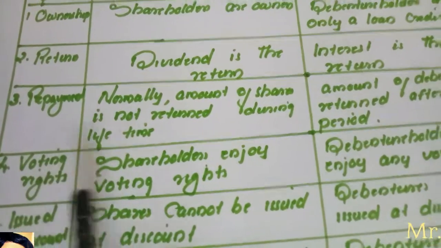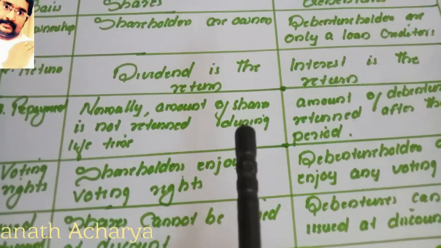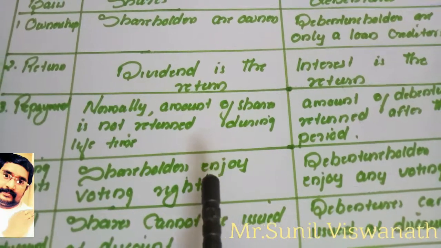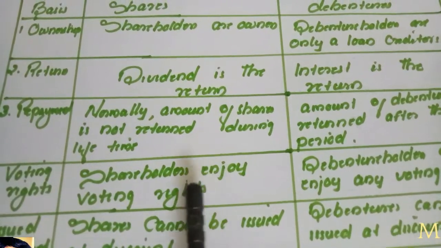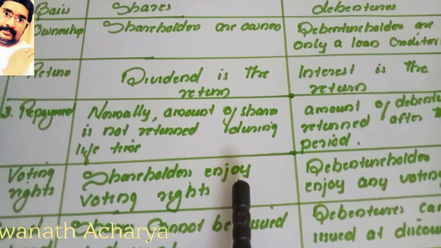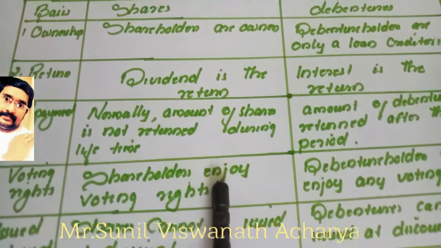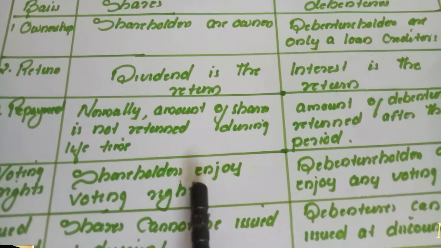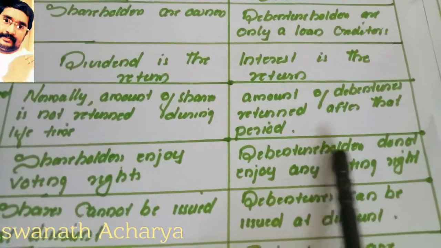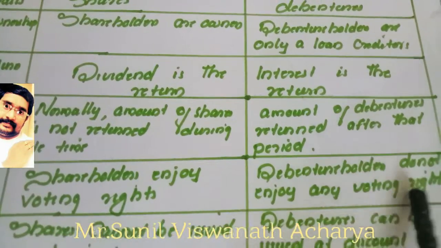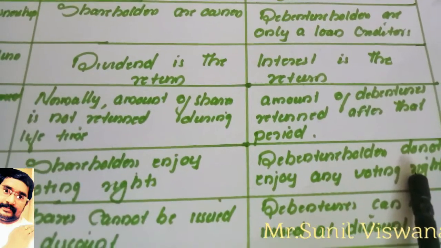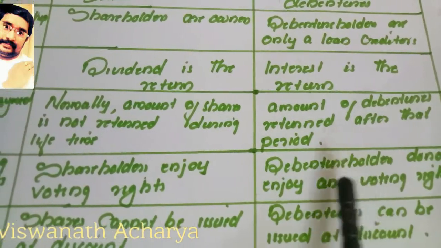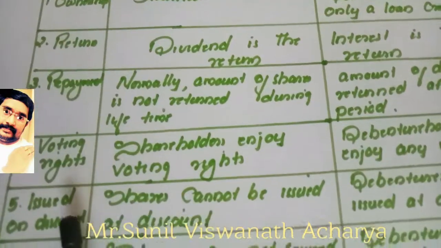Then voting rights. Shareholders are the owners, as we already said, and they have voting rights. Whenever we are selecting a board of directors or taking any decisions, voting is applicable. Only shareholders have the voting right. But normally debenture holders do not enjoy any voting right. Okay, so remember, shareholders have voting rights, debenture holders do not enjoy any voting right.